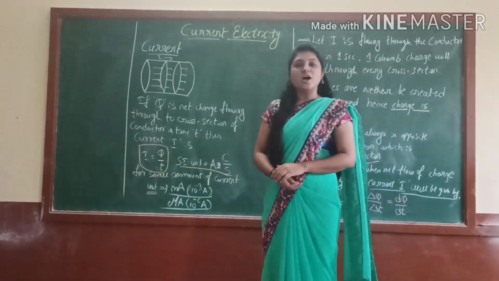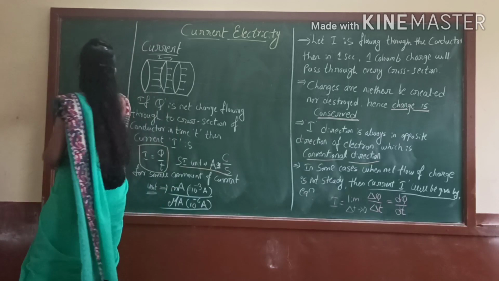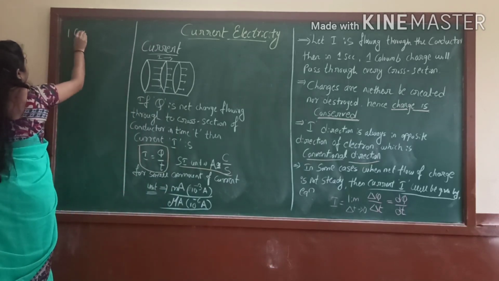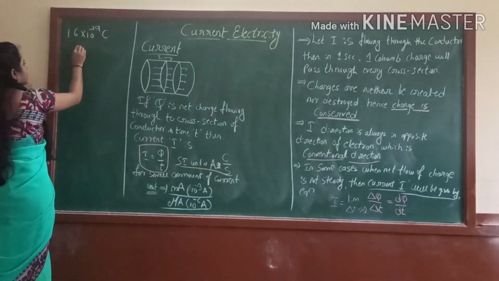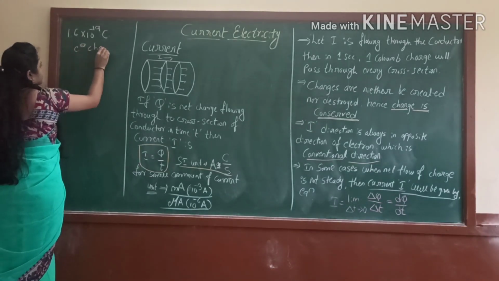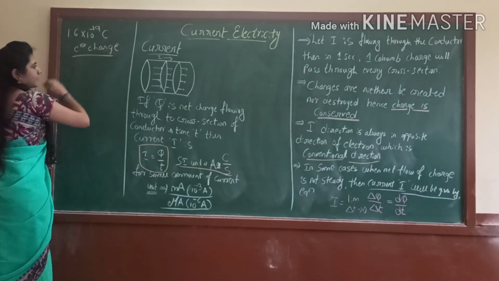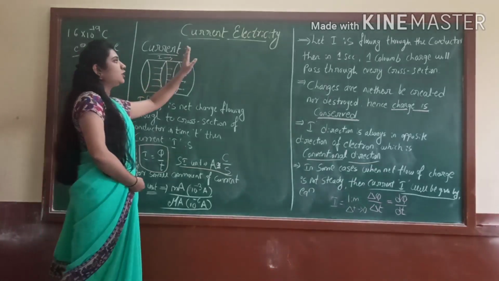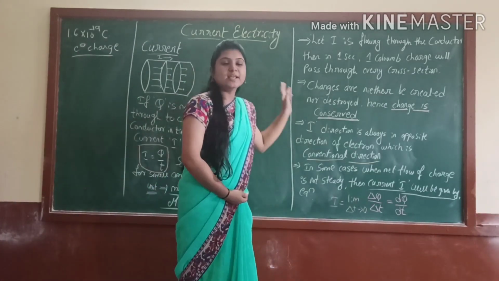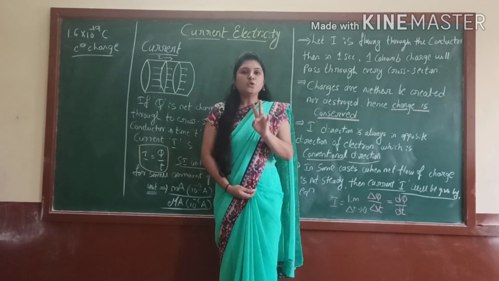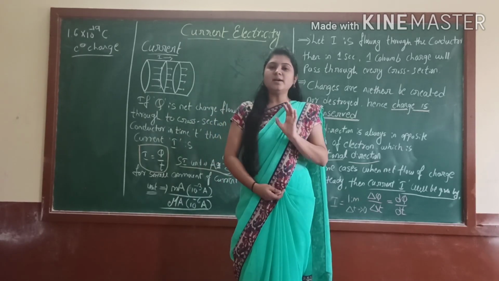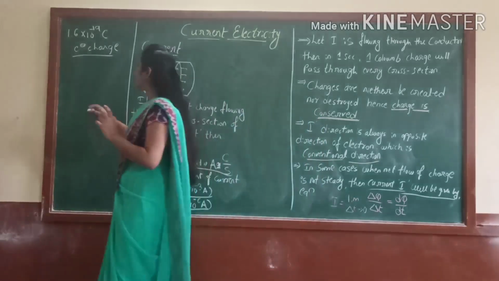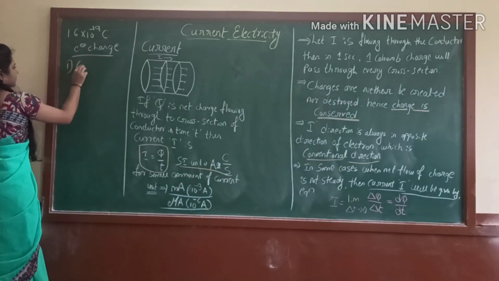So what is the charge of the electron? That is 1.6 into 10 to the power minus 19 coulomb. This is the electron charge, right? So based on the property of current electricity, we classify two types of materials, that is conductors and insulators. So here I will write conductors.